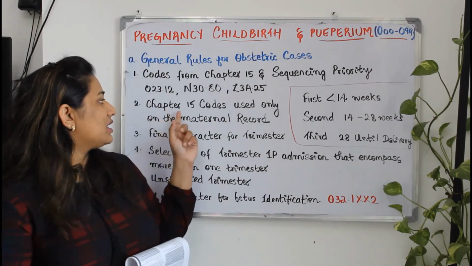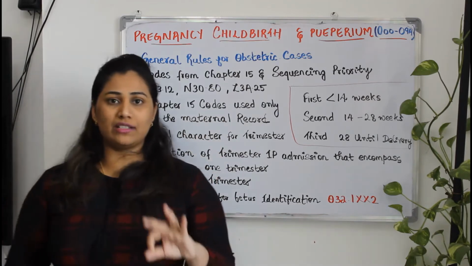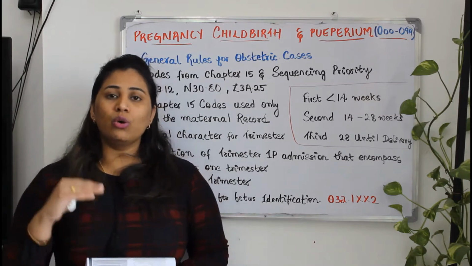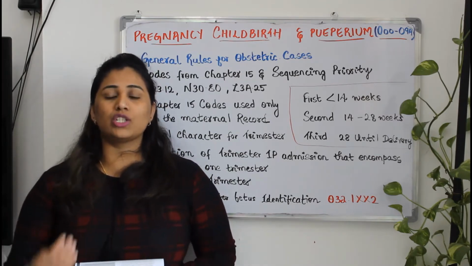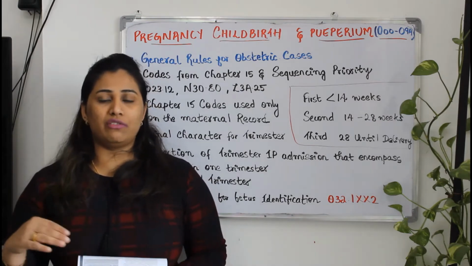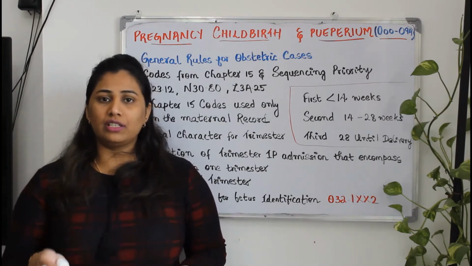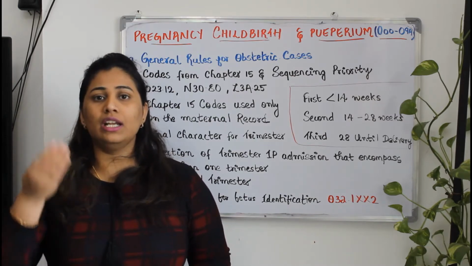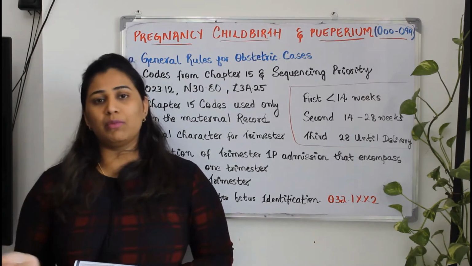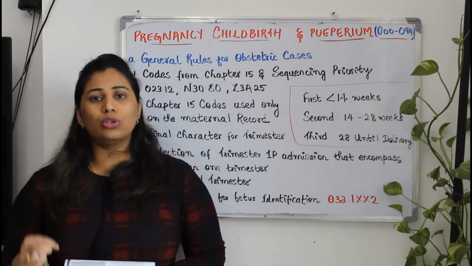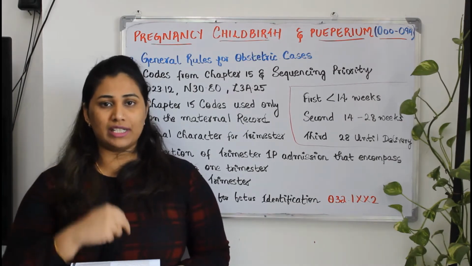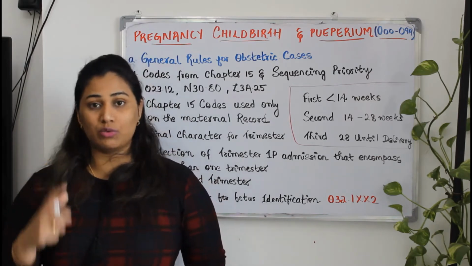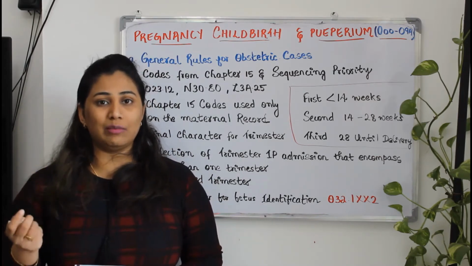The second guideline is chapter 15 codes used only on the maternal record. It's very important. These O codes will be used only on the maternal record, meaning the mother's record. Why I am specifying this is that soon after the delivery, the mother's chart and the baby's chart will be together. In that case, you're not supposed to write a maternal code on the baby's neonatal record. The O codes will be applicable only on the maternal record. They will not be applicable on the neonatal record. Keep it in your mind. It's very important. This will help you to easily eliminate the options.